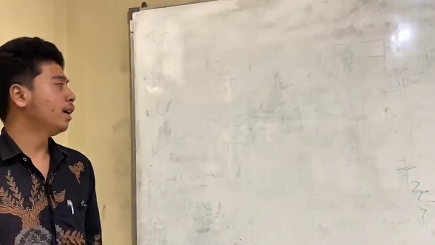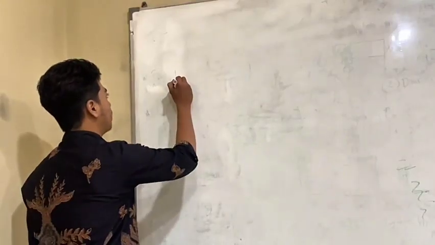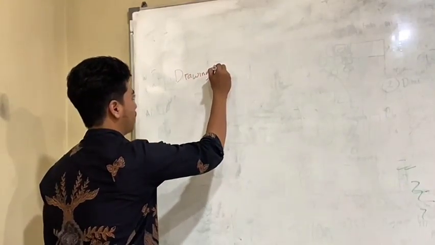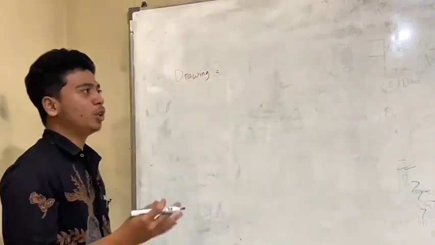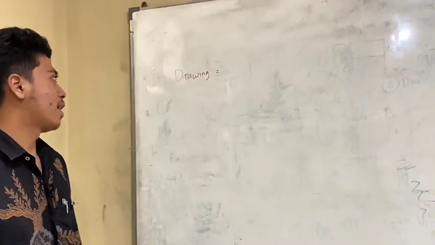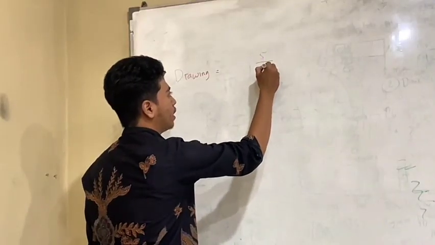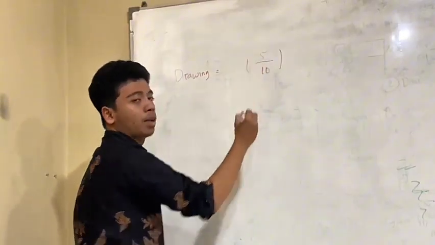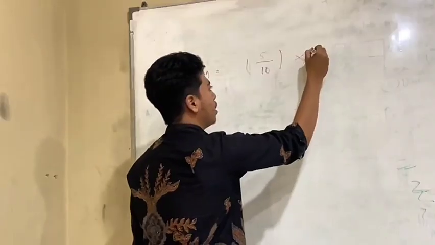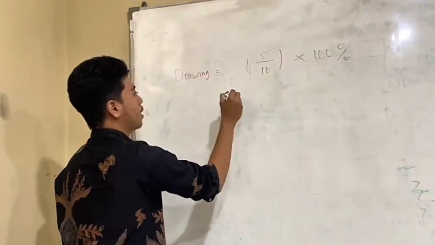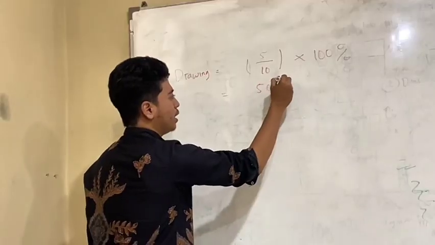Drawing has 5 people. Substitute into the formula percentage: 5 over 10 in brackets multiplied by 100% is 50%.